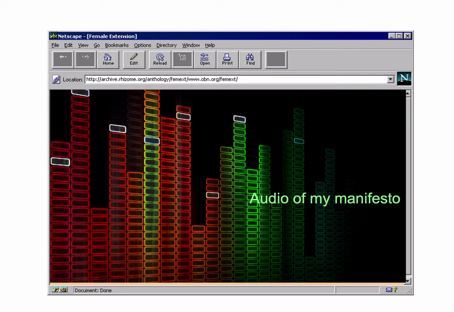The audio of my manifesto. The audio of my manifesto will only consist of a repetition of a few different sentences, and it will repetitively play. And a background music will also be used.